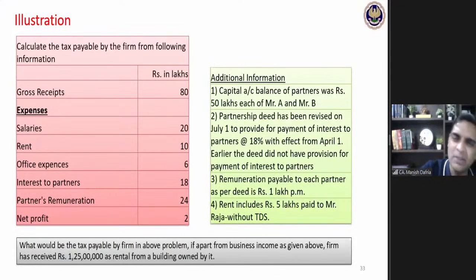You should not be repeating all those calculations again. We don't want to waste our time there. Although interest, salary, everything will remain the same. Business income is 13,70,000. You have to simply consider this additional information: 1 crore 25 lakhs is the rental income. Now, how much would be the tax payable by the firm?